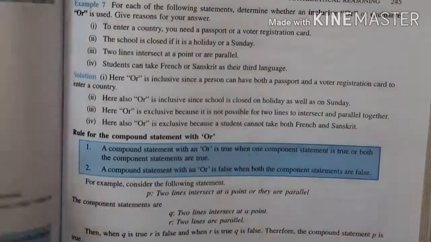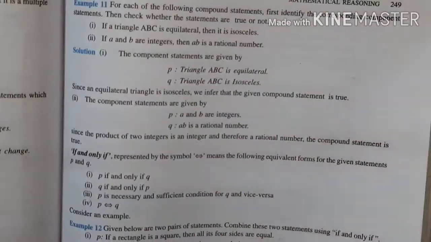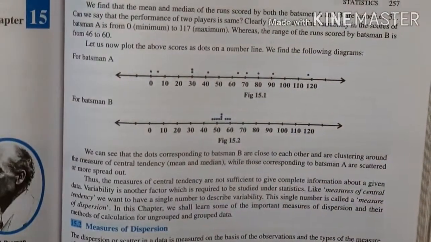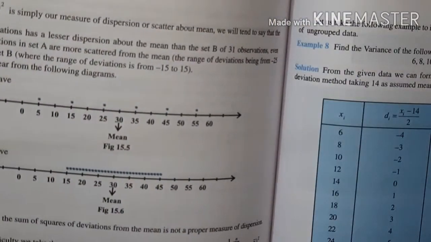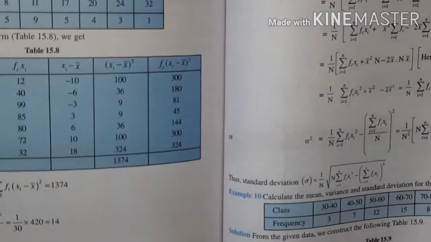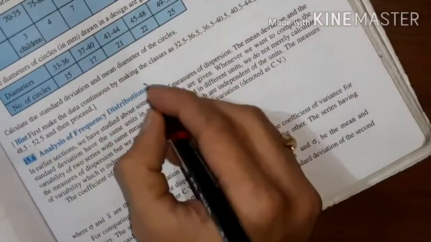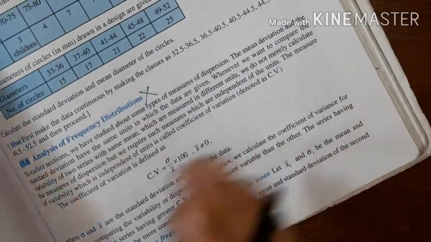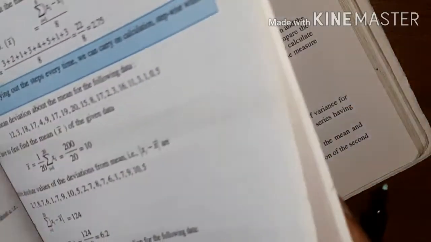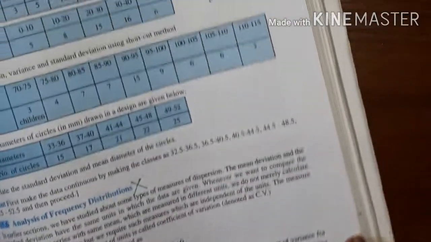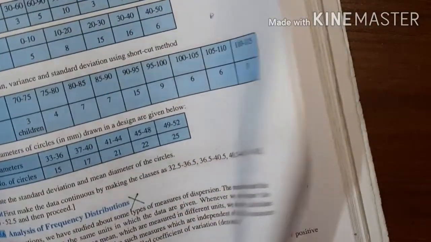Now if we move on to chapter 15, statistics. Here only one subtopic is deleted, analysis of frequency distribution. That is the last subtopic in this chapter, and it is deleted. The rest, mean, standard deviation, all these things are there to study in chapter 15, statistics.